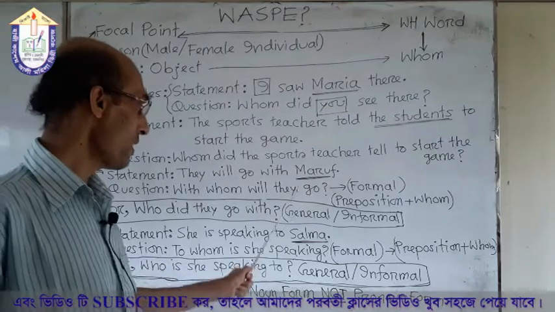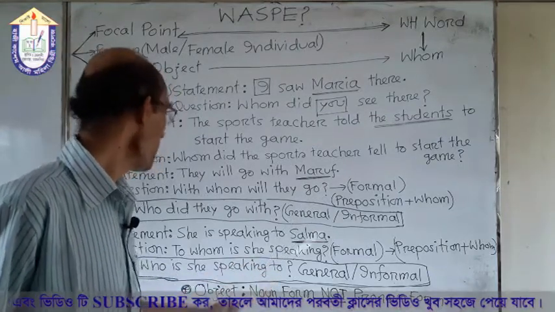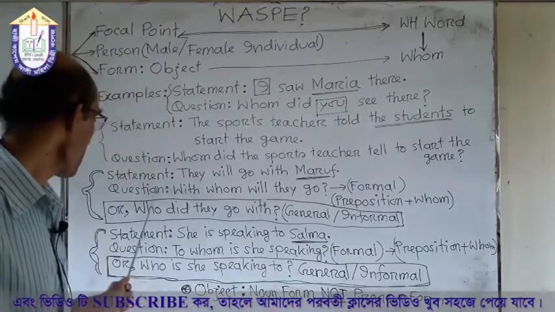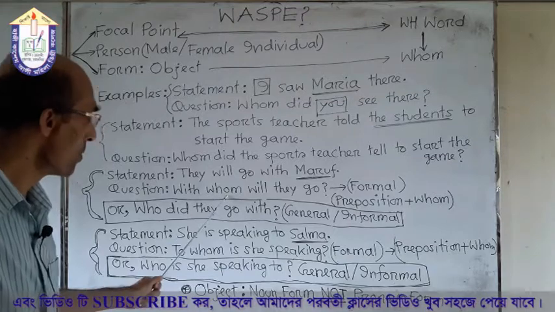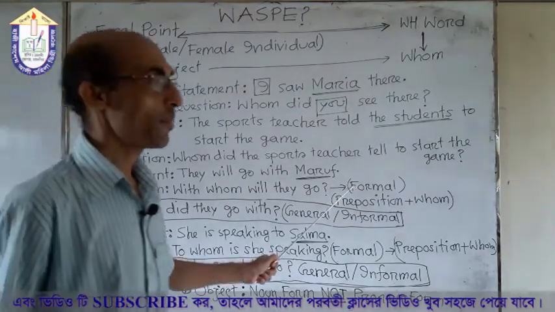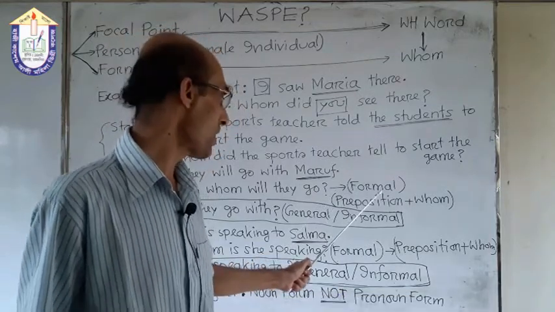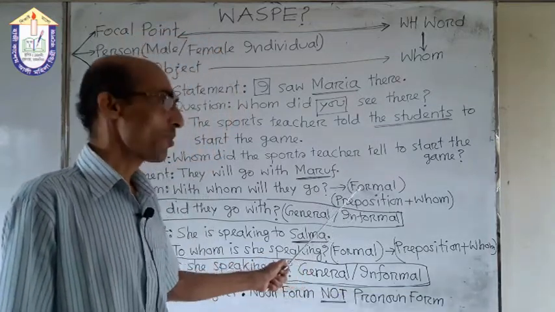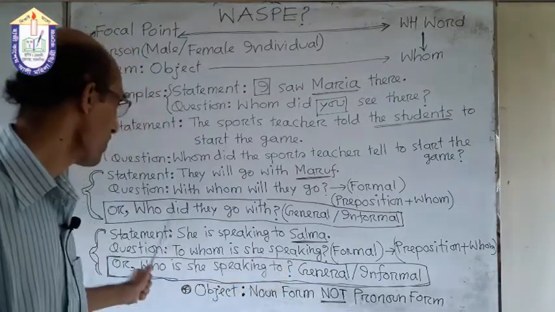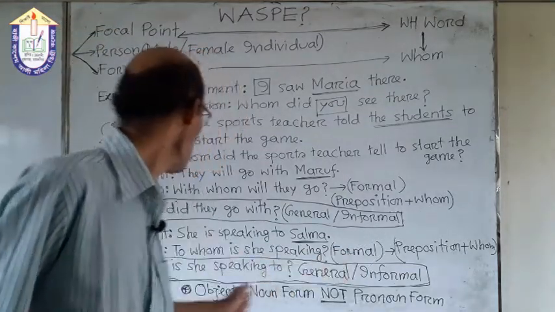So we have used go here, and finally we have used the question mark to make the statement into a question. So what is the total thing? The total thing is: with whom will they go? This is an example of formal language or formal English. In this formal style, we first use a preposition, for example with, and then we use whom.